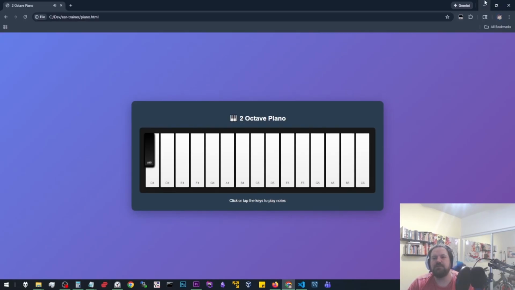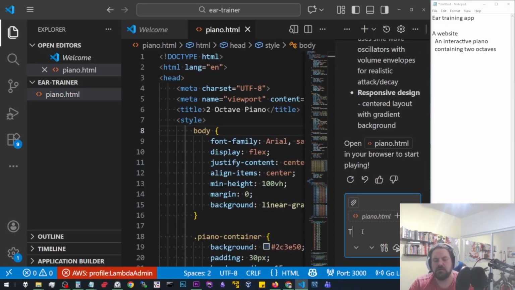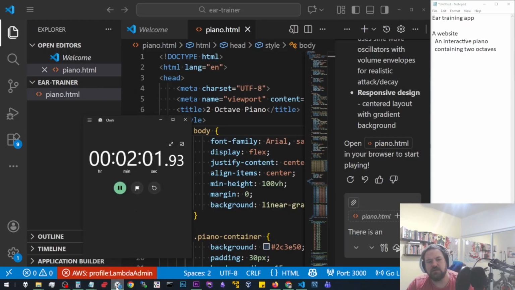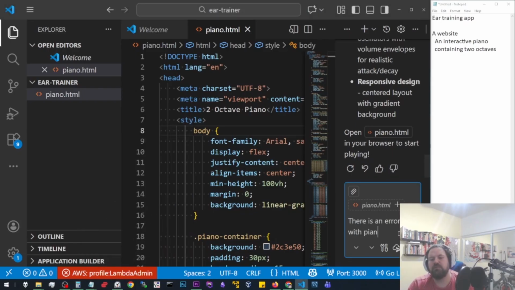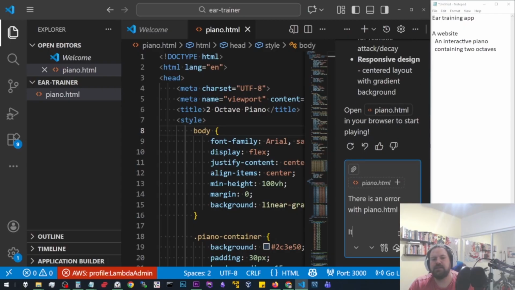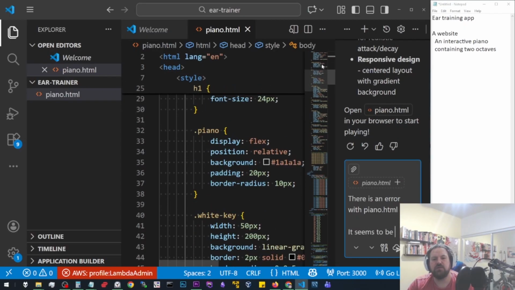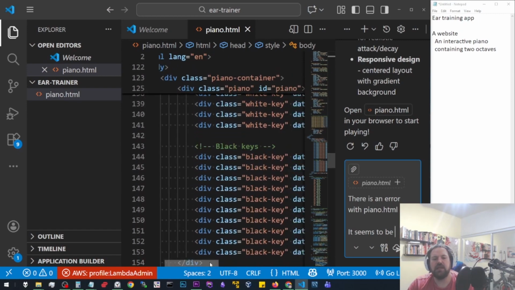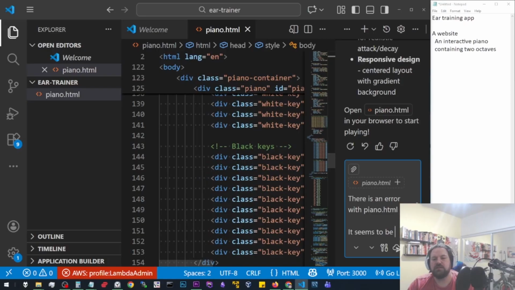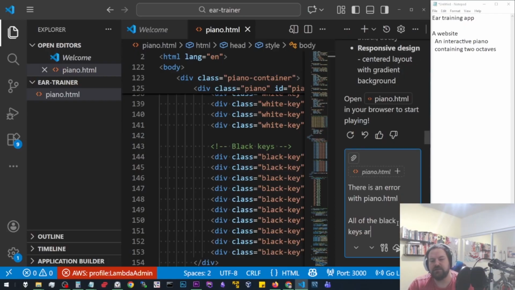Okay, so let's fix it. I want to make sure the stopwatch is still going. We'll just add like a minute to whatever this is. There is an error with piano.html. You know what? Let's actually scroll through here through the code, and I'll bet you there are sharps. Yeah, see, look, white key, black key. I can already see. It seems all of the black keys are stacked on top of each other.